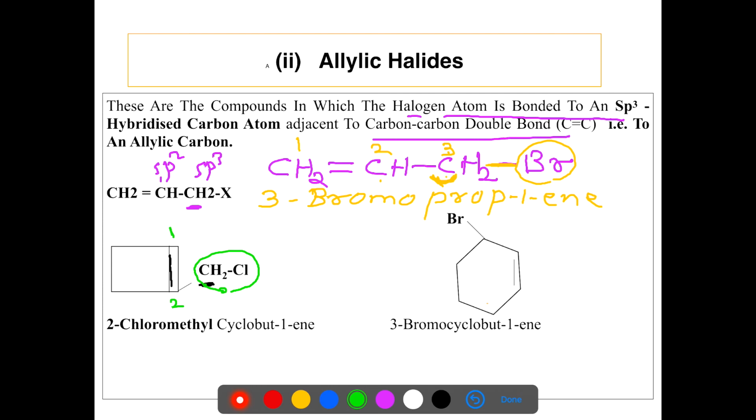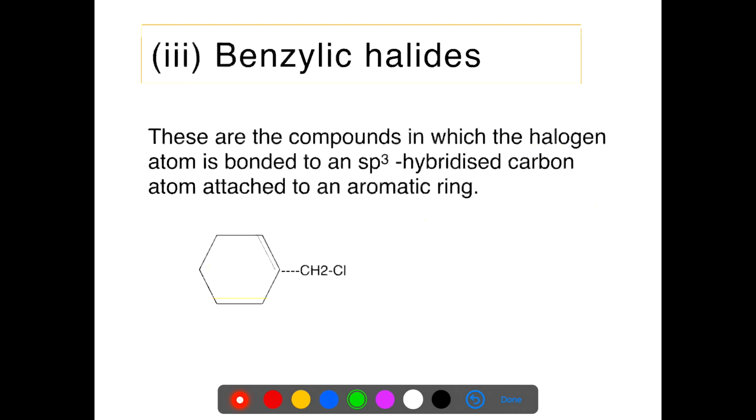Third type of compound is the ring of cyclohexane. One double bond is present, therefore it is known as cyclohexene. Now we start numbering the chain 1, 2 and 3. Bromo is present at third carbon. So the name of the compound is 3-bromo cyclohex-1-ene. So these are the different compounds of the allylic halides.